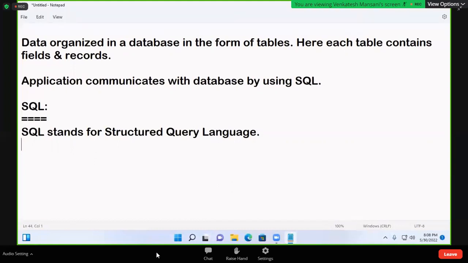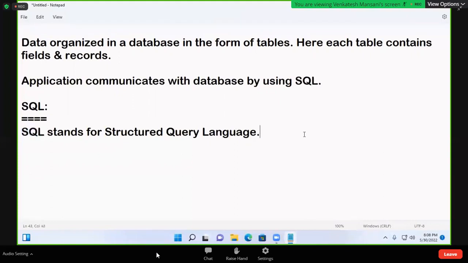So for communication, one language is required. That language is SQL. The database can understand only one language, that is SQL. It doesn't know Java. You are developing the application with Java, but the application communicates with the database by using SQL. SQL code also we have to write in the application. The application will send an SQL request, then the SQL response comes.